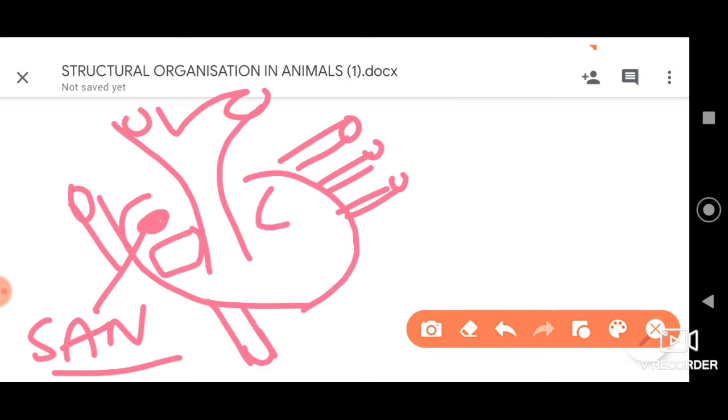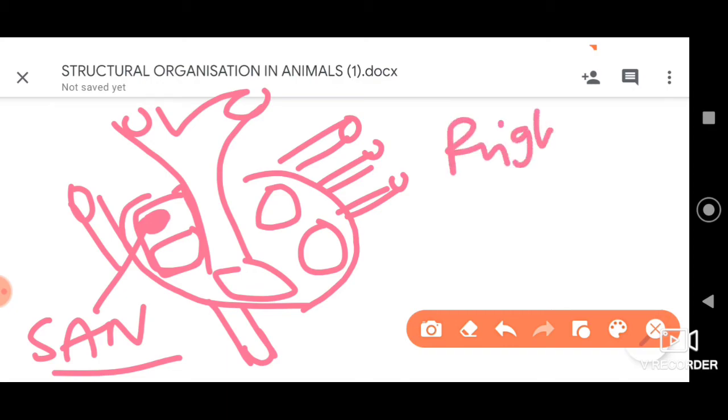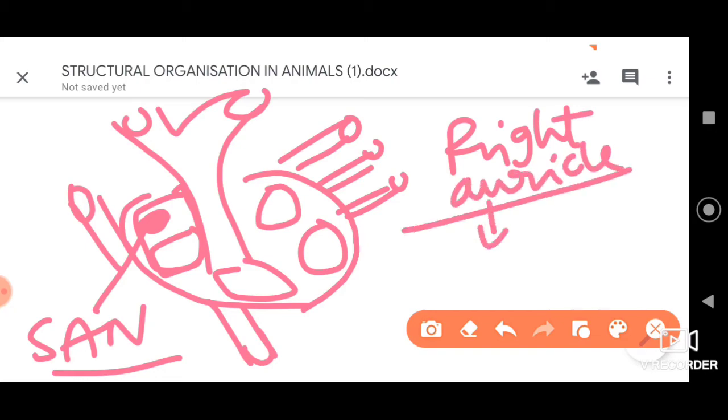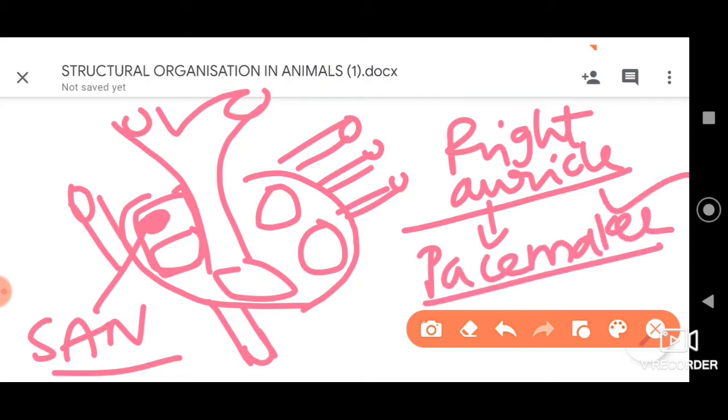This is one chamber, this is one, and this is another one. 4 chambers are there. So this is the chamber called auricle, that is the right auricle. In the right auricle, we have the sinoatrial node, which is called the pacemaker. It helps in contraction of the heart.